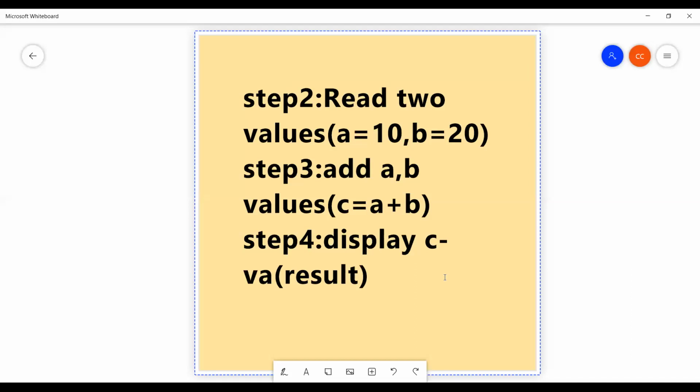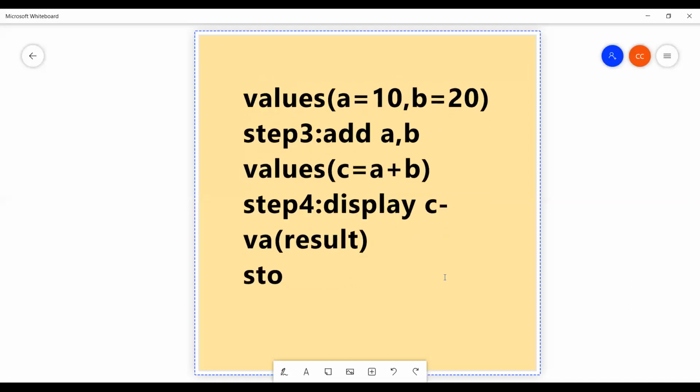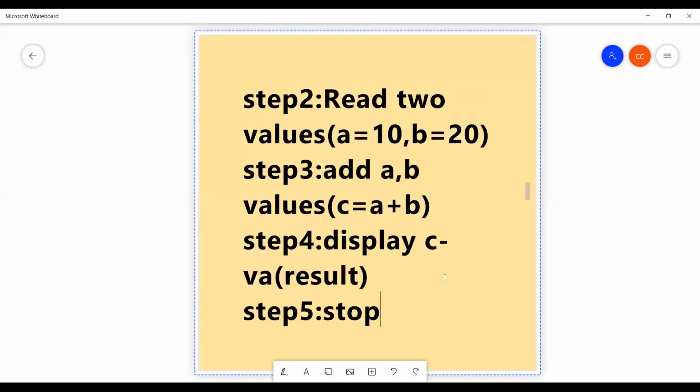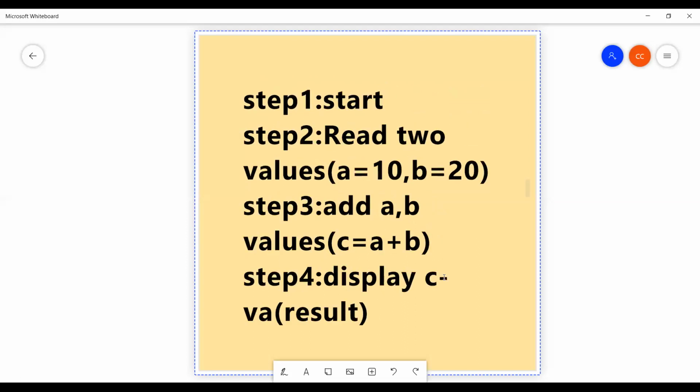Okay. At last, what is the last step always? Step number 5, that is called stop. That's all. This is the algorithm for addition of two numbers.